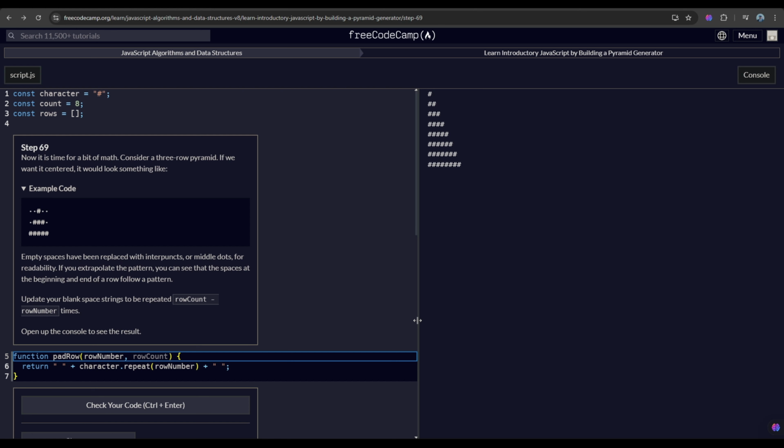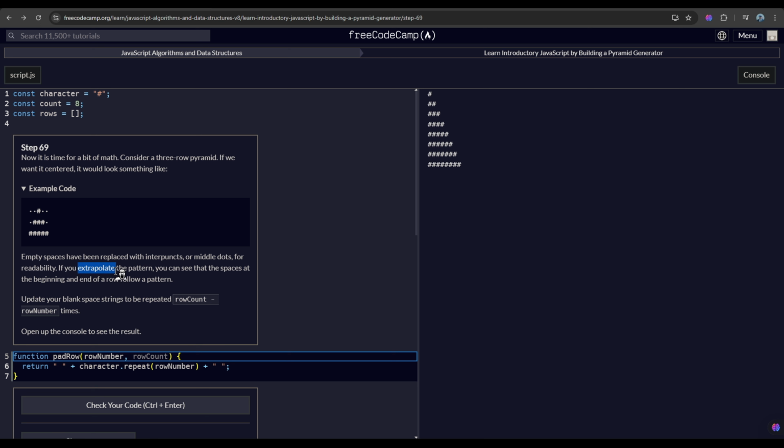Now it is time for a bit of math. Consider a 3-row pyramid if you want it centered. It would look something like this. Empty spaces have been replaced with interpuncts or middle dots for readability.